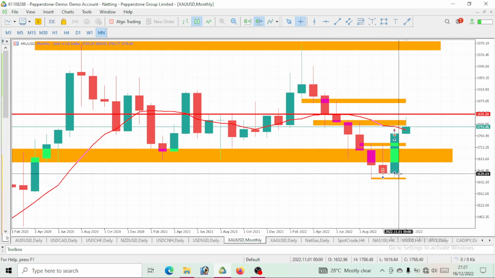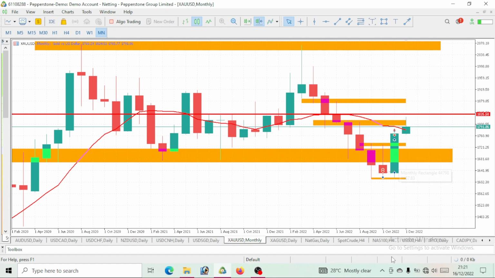So this is the month of November on our gold. We actually opened and closed bullish. So the month of November gave us a bullish move. And now we are in the month of December and price has given us a bullish move. You can also see this huge candlestick wick sticking out. And you can see that the month has not ended. So that is still to tell you that there is a further bullish move that needs to be made on this gold. So we still have more movement upward on our gold, right?